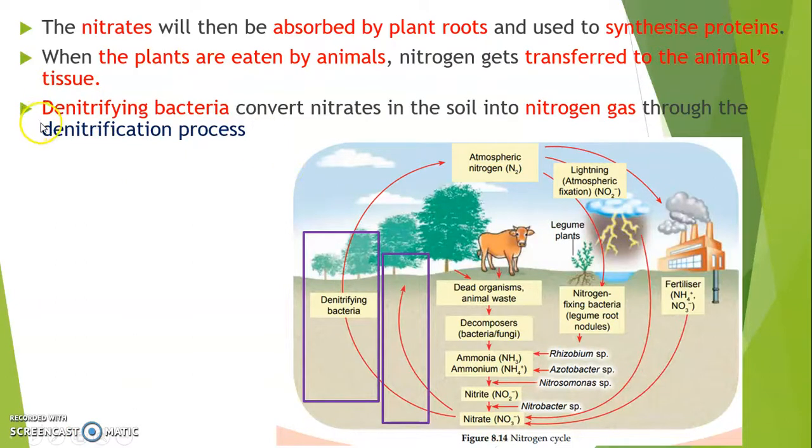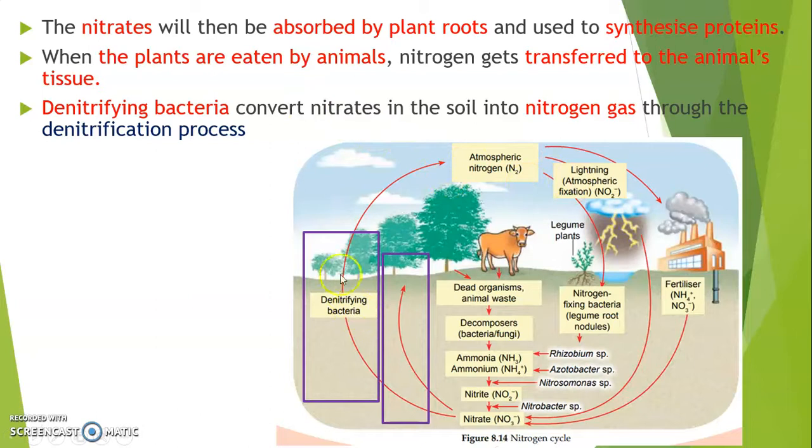So there are also denitrifying bacteria. If nitrate is in excess in the soil, denitrifying bacteria convert the nitrate in the soil into nitrogen gas. Through what process? Denitrification process. This process will convert nitrate ions in the soil into nitrogen gas back to the atmosphere.